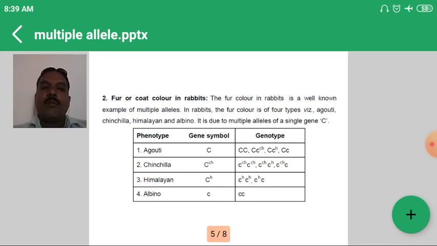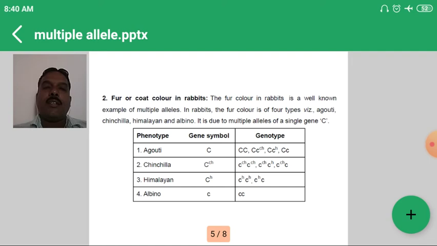Then which is the chinchilla genotype? It is either the homozygous small c raised to ch, small c raised to ch, or small c raised to ch, small c raised to h, where chinchilla is dominant over Himalayan, and small c raised to ch, small c raised to a, where chinchilla is dominant over albino. Third one, Himalayan, small c raised to h: the possible genotypes are small c raised to h, small c raised to h, that is homozygous for Himalayan, and small c raised to h with small c raised to a, where Himalayan is dominant over the last one, the albino. And for albino, small c raised to a, and small c raised to a, that is the homozygous.